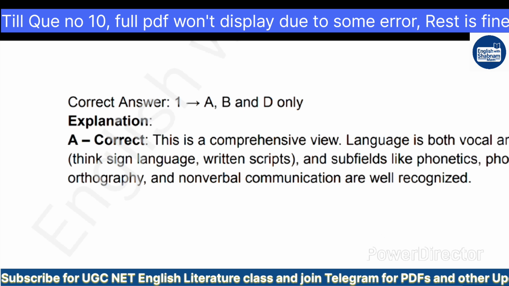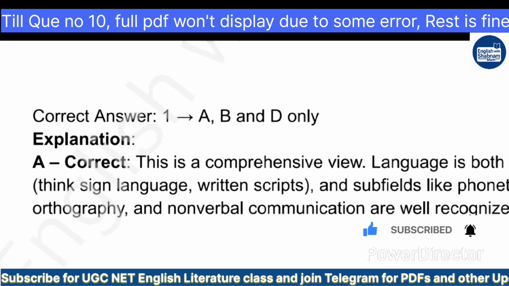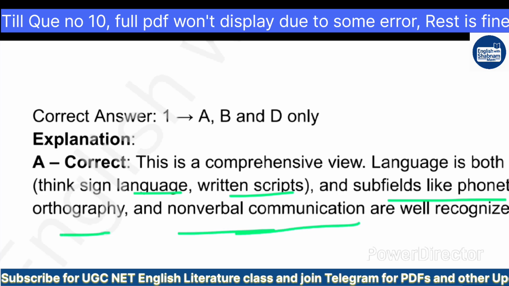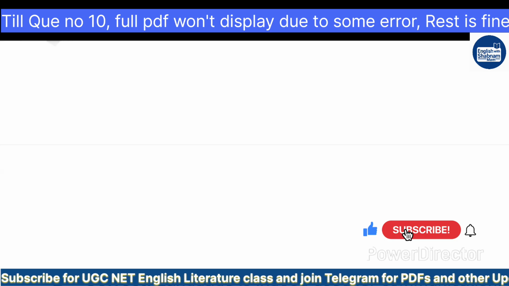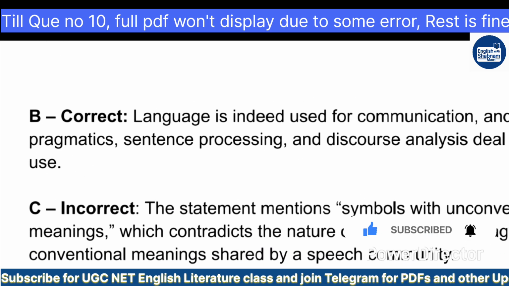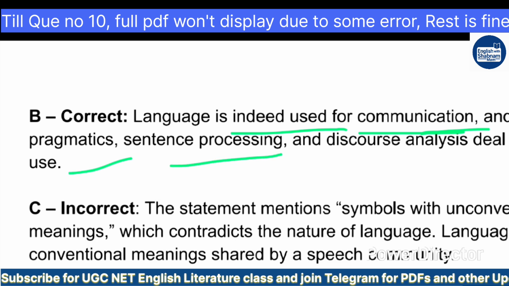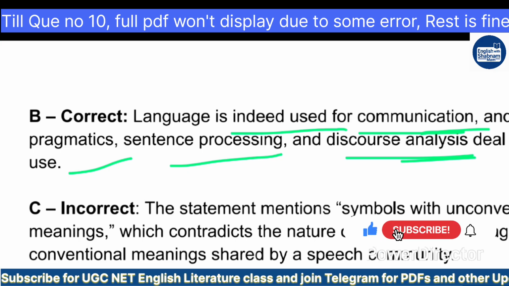So option A, B and D. A is correct. Why? Because this is a comprehensive view. Language is both vocal and visual. That means think sign language, written scripts, and subfields like phonetics, phonology, orthography and non-verbal communication are well recognized. Then option B is also correct. Why? Because language is indeed used for communication, and fields like pragmatics, sentence processing and discourse analysis deal with its functional use. Yes, we use language to communicate and to share our thoughts and feelings with one another. So it is also correct.